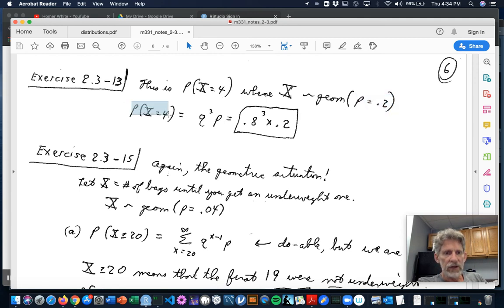They're just asking what's the chance that it took 4 tries to get your first success. So it comes down to the probability of 3 failures times the chance of success. So 0.8 cubed times 0.2, which I can't be bothered to simplify.